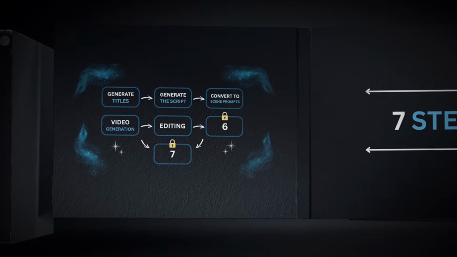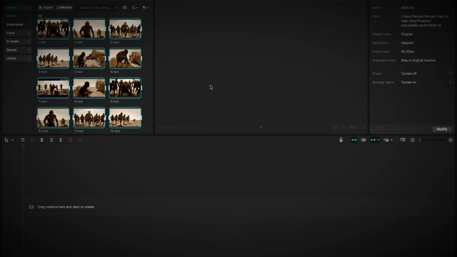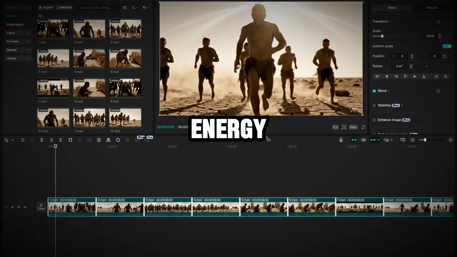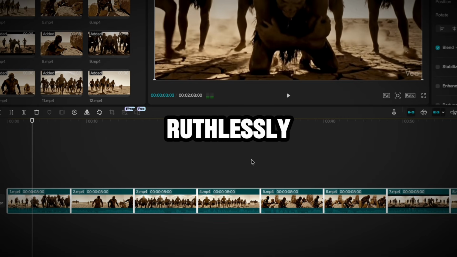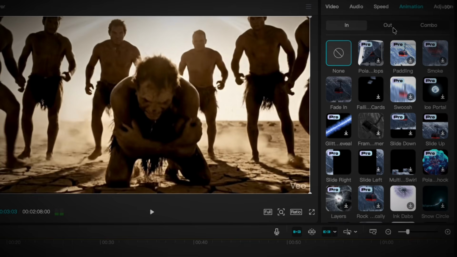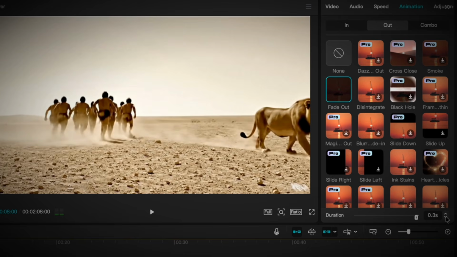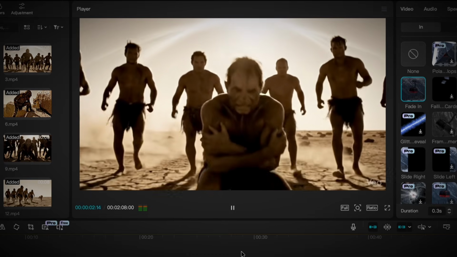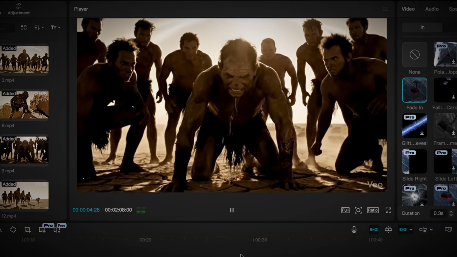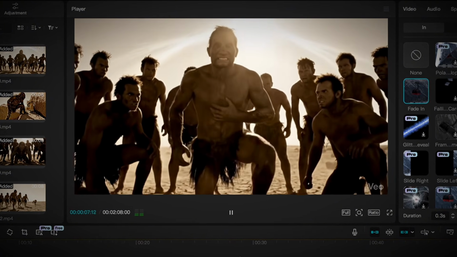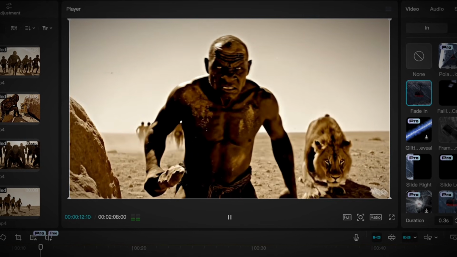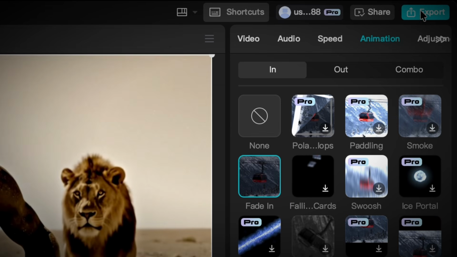Step 5. Editing. Open CapCut, create a new project, import all clips, arrange them chronologically. Watch your full sequence. Does the energy build or does it flatline? Look for dead frames where nothing happens. Cut them ruthlessly. Trim dead frames. Optionally add a very subtle fade of 0.2 to 0.3 seconds. This is the final video. Export in 1080p, highest quality.